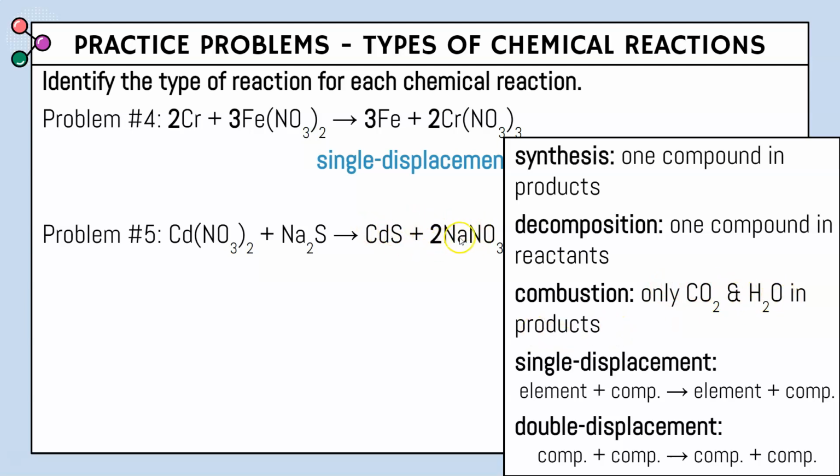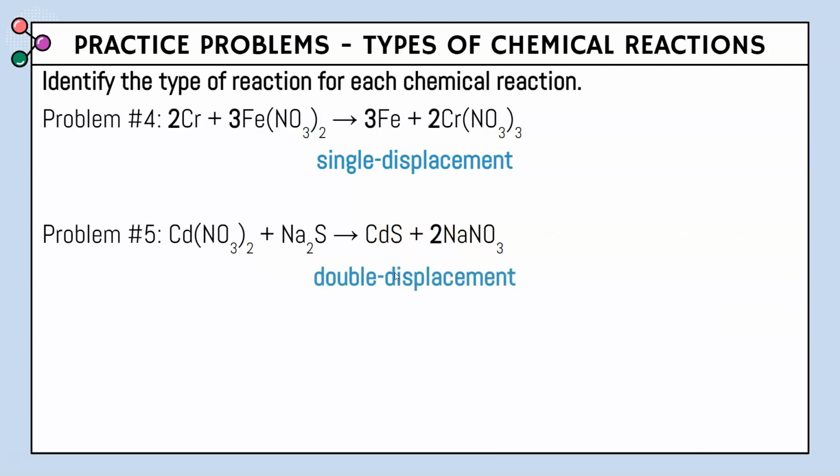We don't have CO2 or H2O at all, so it can't be combustion. Single displacement, element plus compound yields element plus compound. Looking at our reaction, we don't have elements by itself. We actually have multiple compounds, which, last resort, double displacement, which is a compound plus a compound yields a compound plus a compound. We have a compound plus a compound yields a compound plus a compound. So it's going to be double displacement.